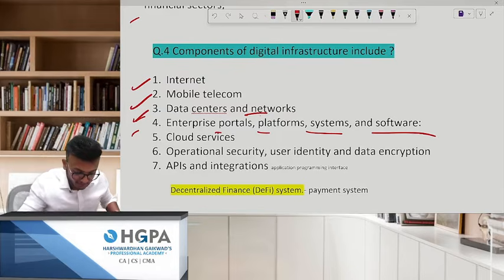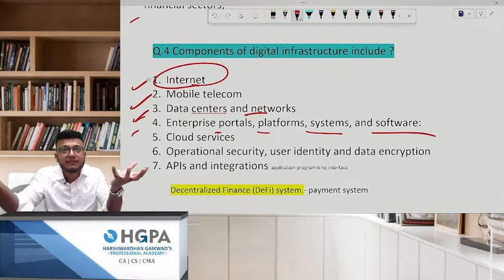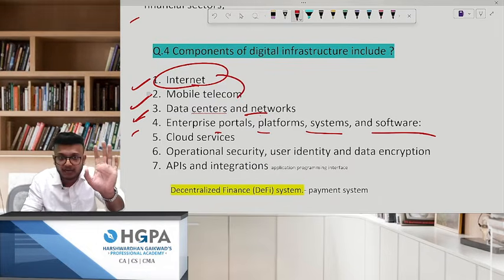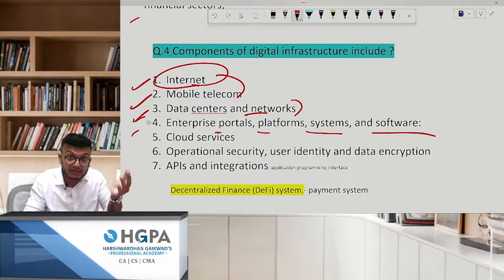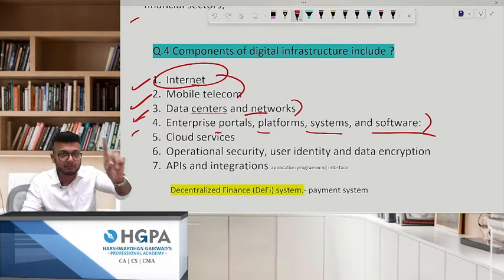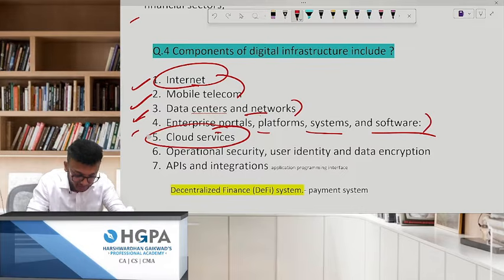Four things we have learned. First, what is the first? Internet. You need a medium to do everything else. Second, from what will you do it? You need hardware, right? Third, where will the data be stored? On the servers. Next, you need software, right? So internet, your hardware, that's mobile and telecom. Third, your servers. Fourth, your software. Next, where is this served, where is this located? Cloud services.